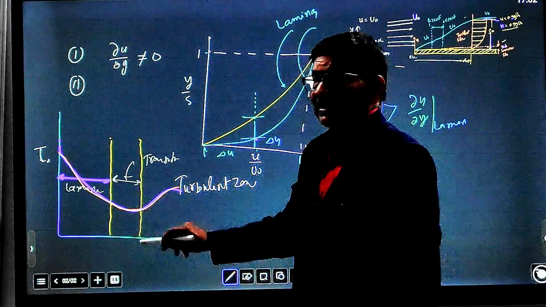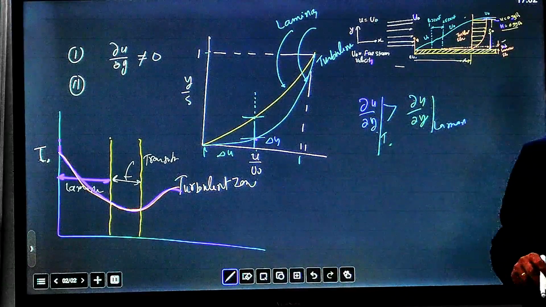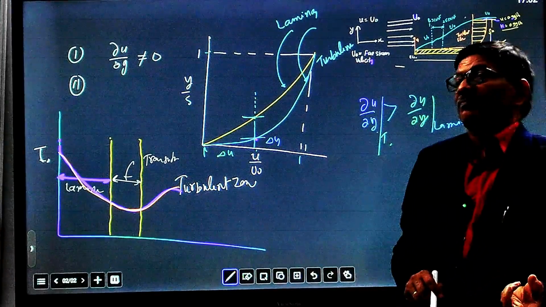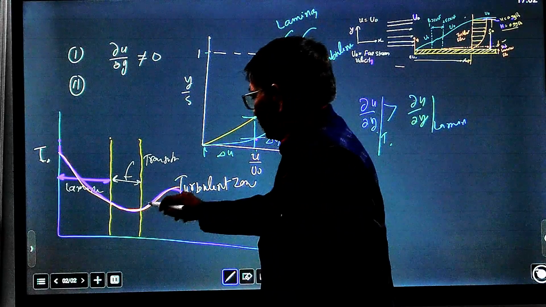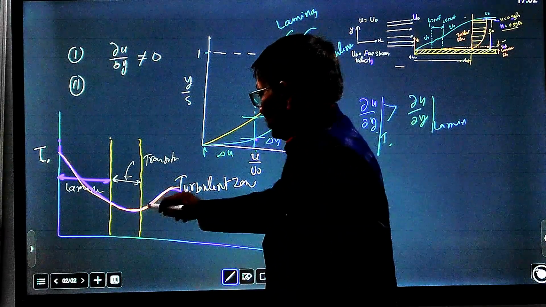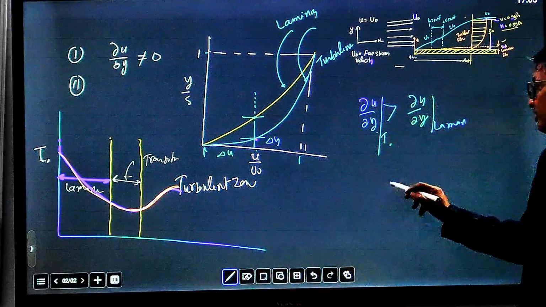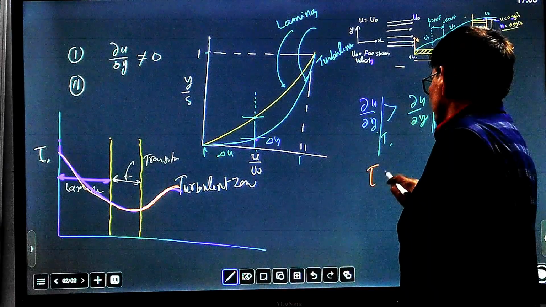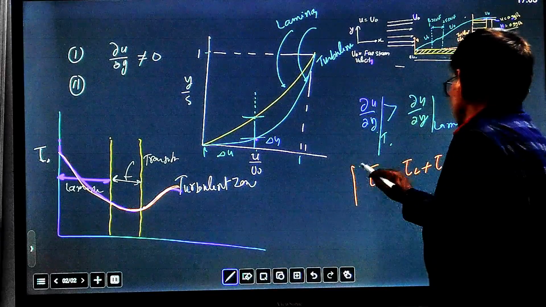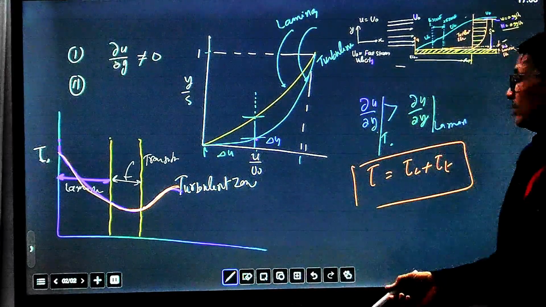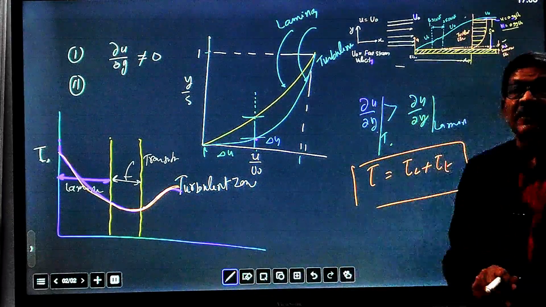But as we reach the turbulent region, turbulent shear stress also becomes very significant. That's why, as we move past into the turbulent zone, wall shear stresses again increase, because wall shear stress is contributed by both laminar and turbulent parts. So shear stress increases in the turbulent zone because of the turbulence.